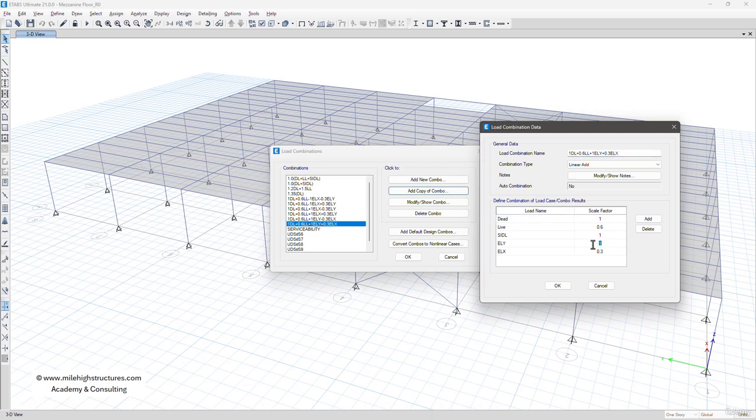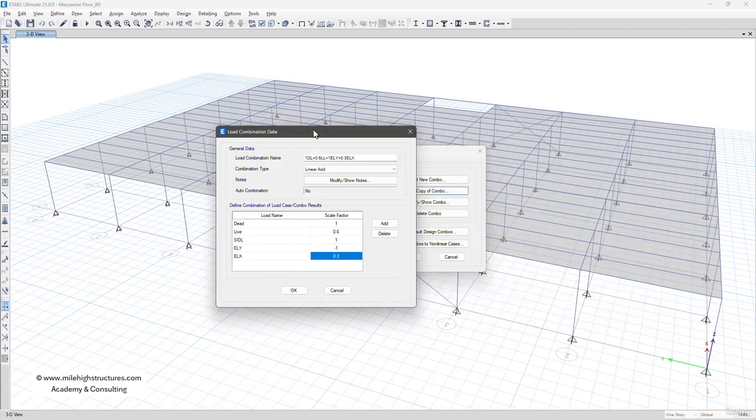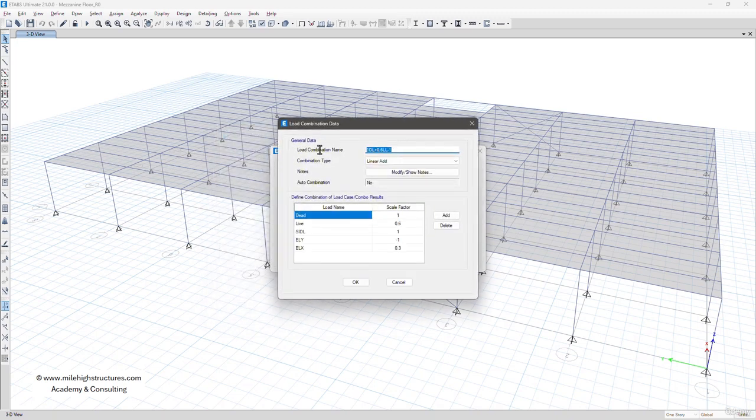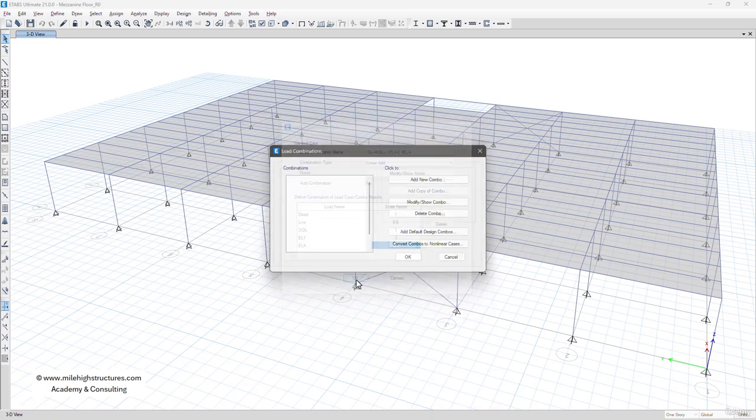Now we have to use the minus and plus. Here we have to use minus and plus, and then again we left click on add copy of combo, and then all the terms shall be minus and minus. Yeah, so now it is okay.